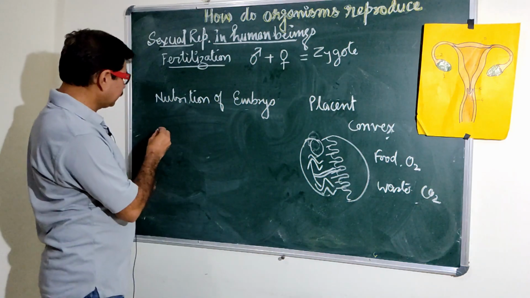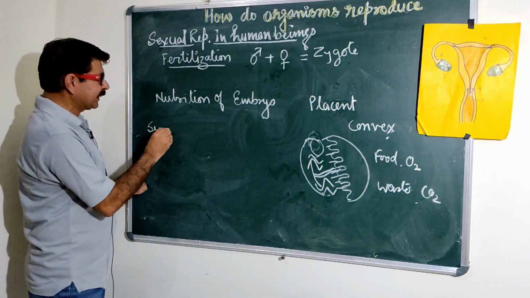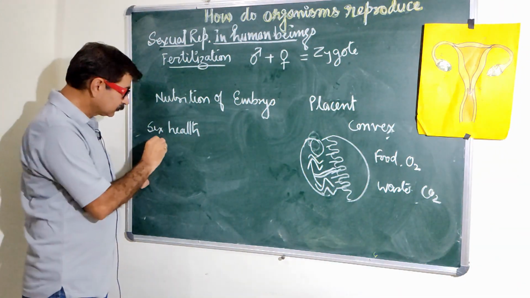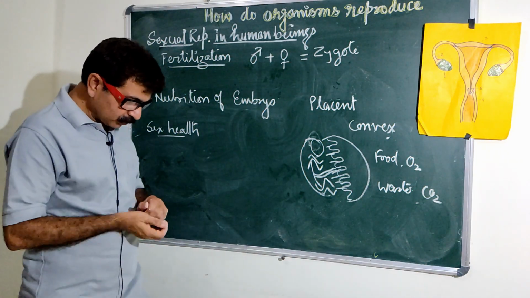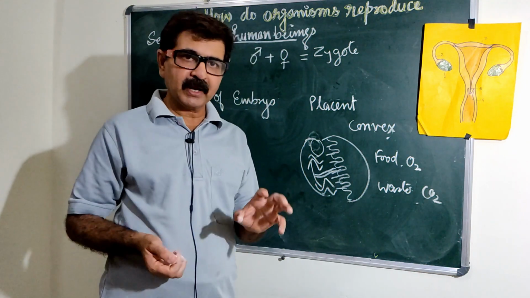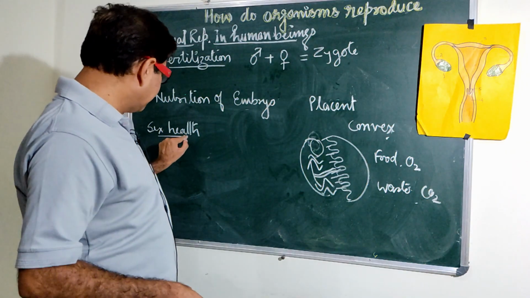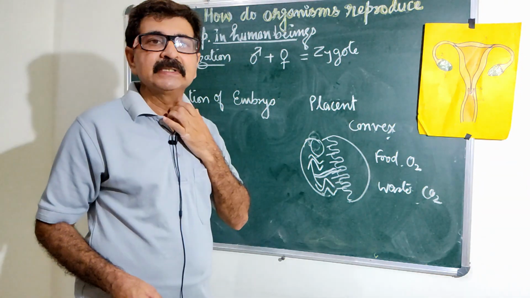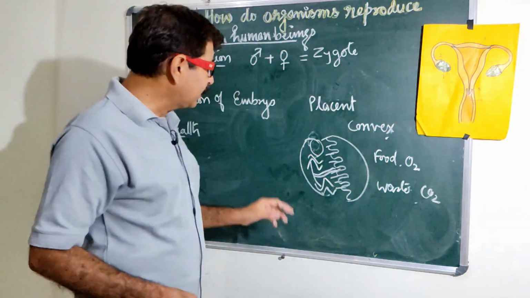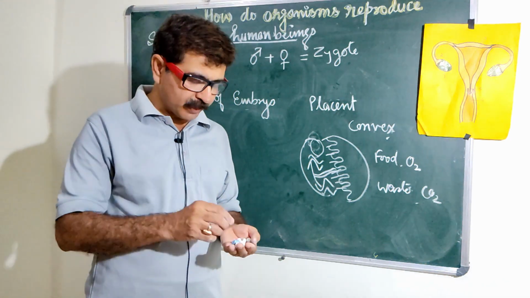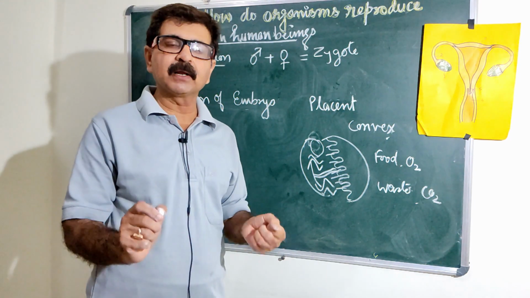One more thing is that she also requires sexual health. As we know, a sound body has a sound mind. So if the person is healthy, reproduction will be healthy and the baby will also be born healthy.